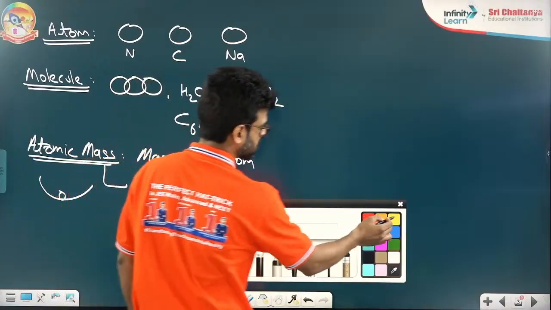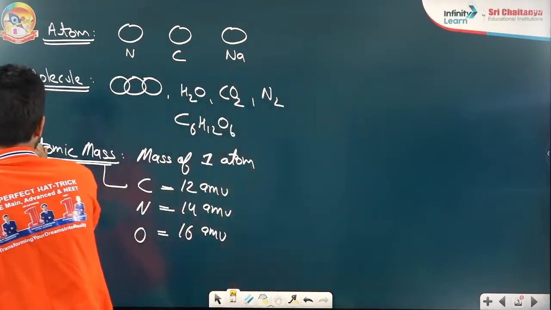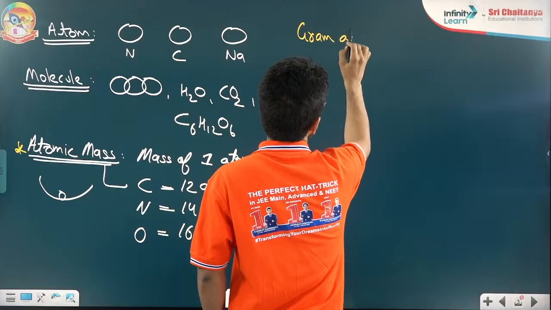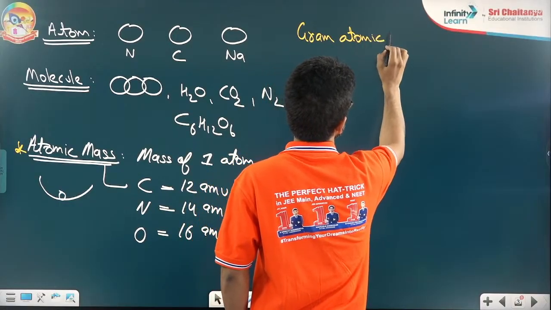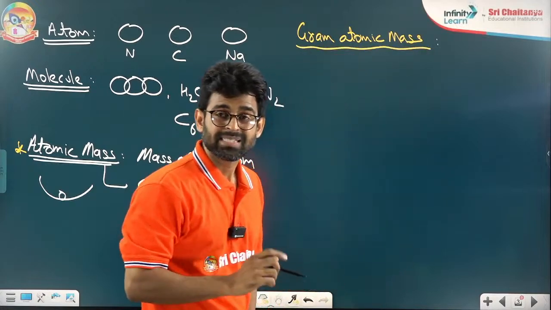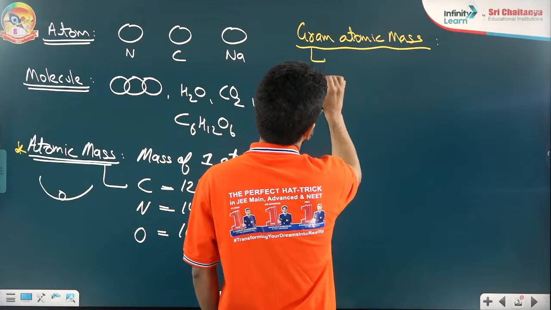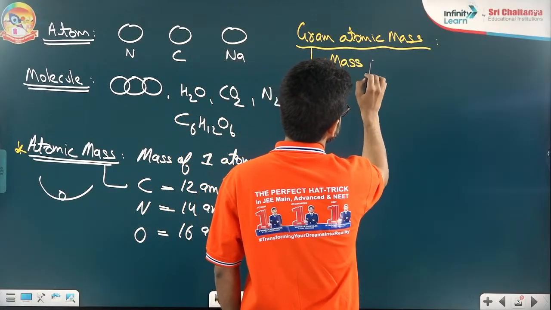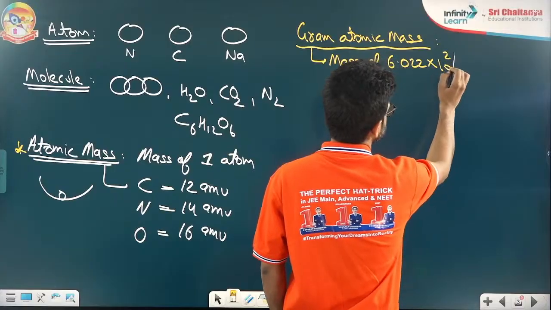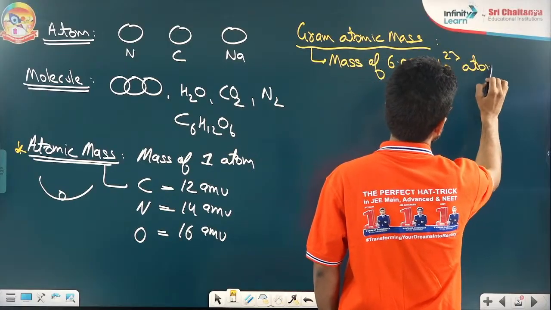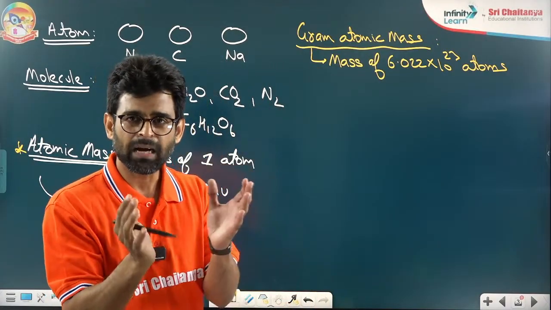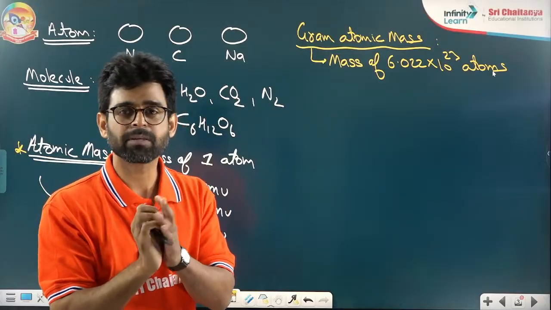I'm writing the next thing after atomic mass: gram atomic mass, or GAM in short. GAM is the mass, or you can say weight, of 6.022 × 10 to the power 23 atoms together. If you take so many atoms together, their mass will be the gram atomic mass.